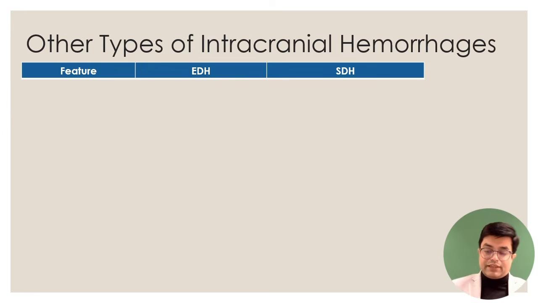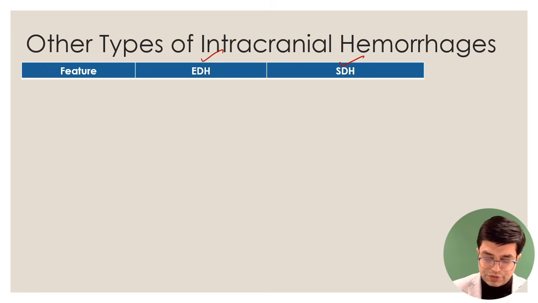Other types of intracranial hemorrhage, there are many types. We have intraparenchymal hemorrhage, we have other rare forms also, but two varieties, differences between them are asked. It's a medicine surgery overlap. So the two varieties are extradural hematoma and subdural hemorrhage. So let us do distinction between them.